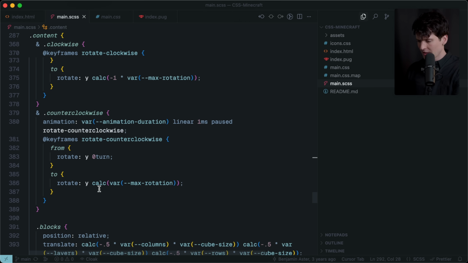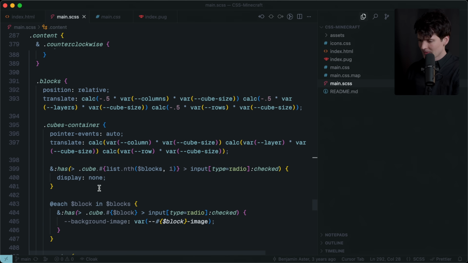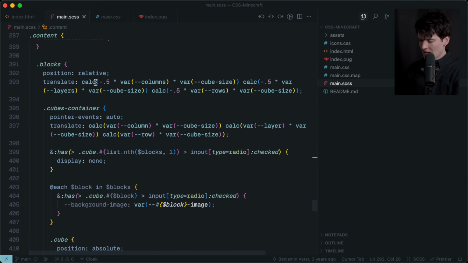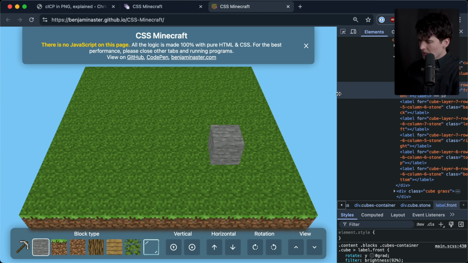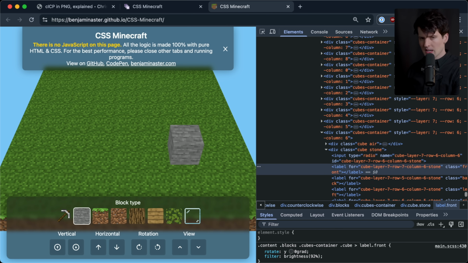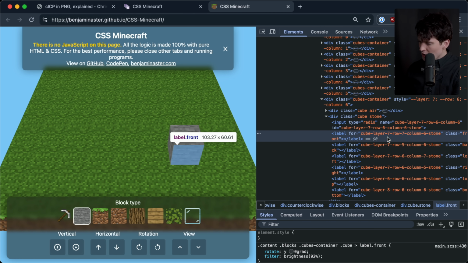Let's look at how the block placement works, though. Blocks. Position relative, translate, calc, var columns, var cube size. So this is how it gets its position depending on which column and other variables exist on it. Yeah, we can see here, if my face doesn't cover it, label 4 equals cube layer 7, row 7, column 6, stone, class, front. There are a bunch of other ones here because these are all the sides if this cube is stone.